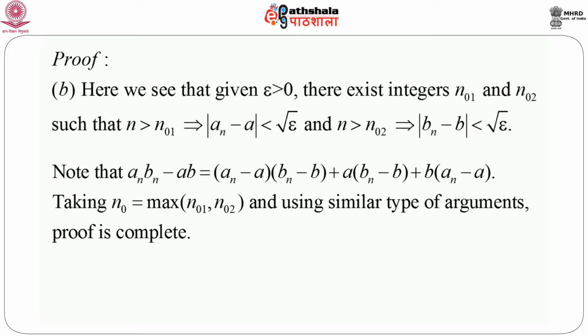The first term, that is modulus of an minus a, is less than root over epsilon. Each of the other terms, like modulus of bn minus b, is less than square root of epsilon, and modulus of an minus a is less than square root of epsilon. A and b are assumed to be finite here, so the right hand side would be some combination of a, b and square root of epsilon. And since epsilon is arbitrary, each term has a product term multiplied by either epsilon or square root of epsilon. Hence the proof is complete.